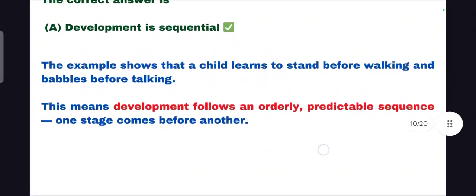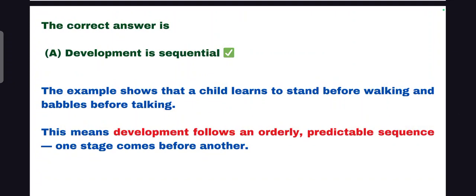This is a very important point. Why is development sequential? The example shows that the child learns to stand before walking and babbles before talking. So all kinds of development take place in different time periods. First he learns to stand, then he learns to walk. The child does not directly talk; first they babble and then the child learns to talk.